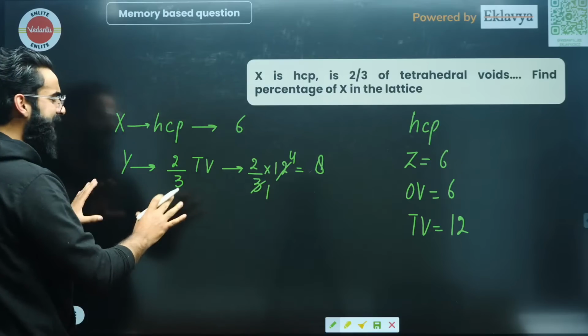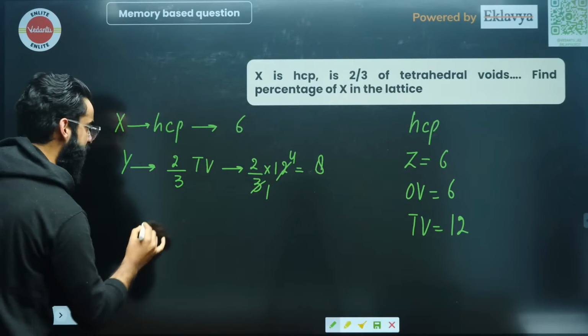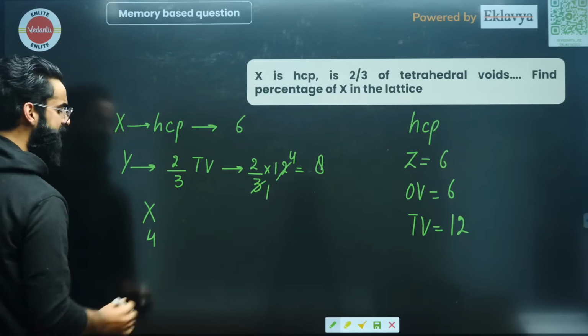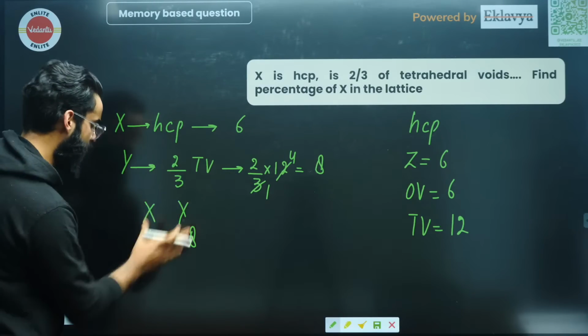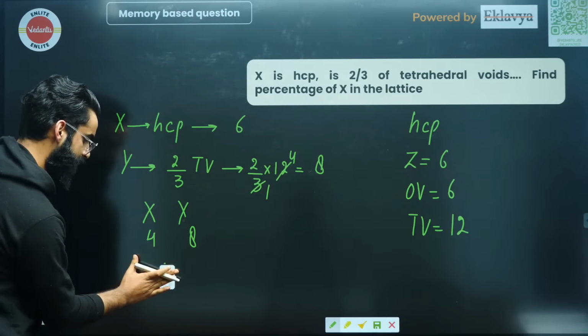Perfect. So basically, in order to make this kind of unit cell, what do we need? We need 6 atoms of X and we need 8 atoms of Y. That's all. Sorry, it's not 4, it's 6. Just a second.